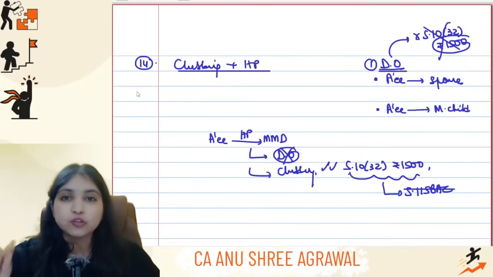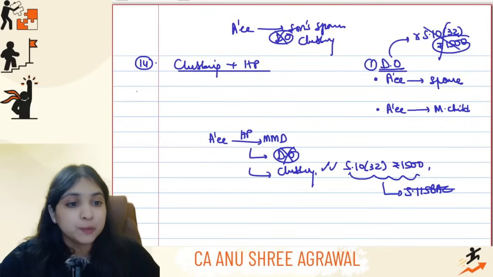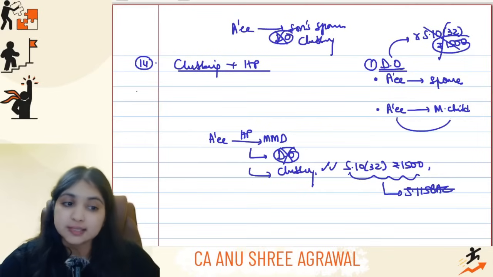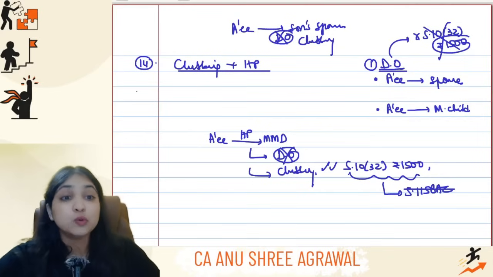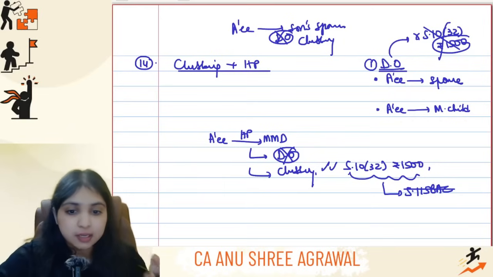Okay guys, and also don't forget, if the assessee is transferring a house property to his son's spouse, then you will not apply the deemed donor concept, you will apply the clubbing concept only. Because the deemed donor concept is only for assessee to spouse and assessee to minor child. If the assessee is transferring to son's spouse, the deemed owner concept will not apply, only the clubbing concept will apply. Alright, so this was your concept number 14.